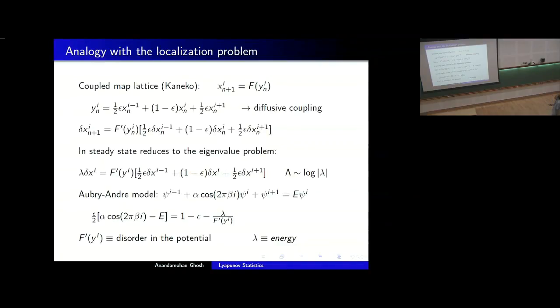If you compare this with a system which is studied in the quantum chaos context, like the Aubry-André model, a tight binding model, then also we find the energy eigenvalues of this system, right? And it is very easy to identify that these two systems are not different if this holds good. Where the Jacobian elements show the disorder present in the potential, in our case a space-dependent disorder, and the energy eigenvalue role is carried over to the Lyapunov exponents, and hence the Lyapunov exponents show similar statistics. This can be further extended to a conservative system like a Hamiltonian mean field model.